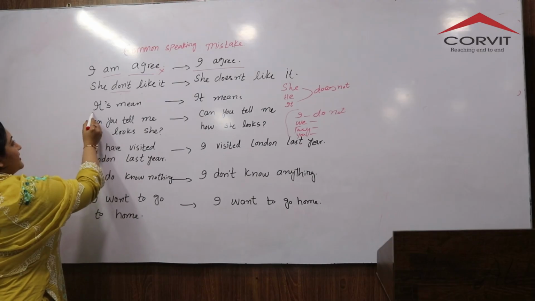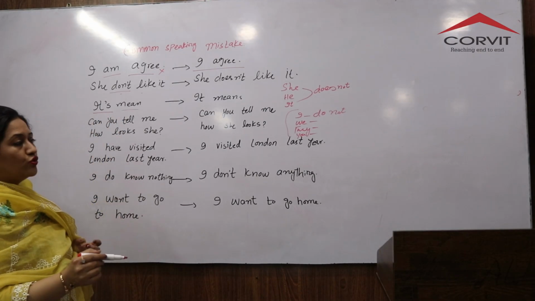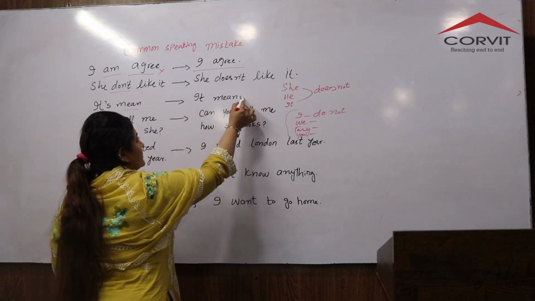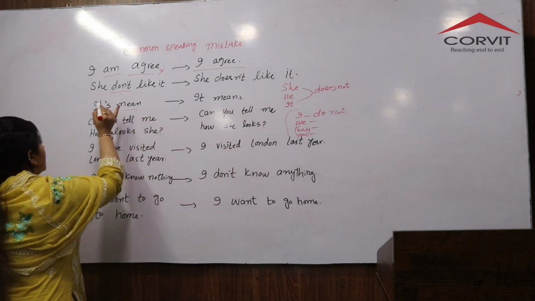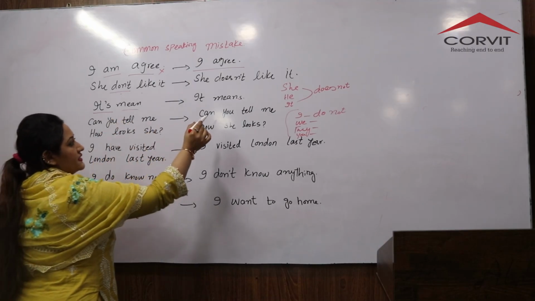Number three is "It's me." It's wrong. You must say "It means." Rather than using an apostrophe with a comma, it means, iska matlab, it means.